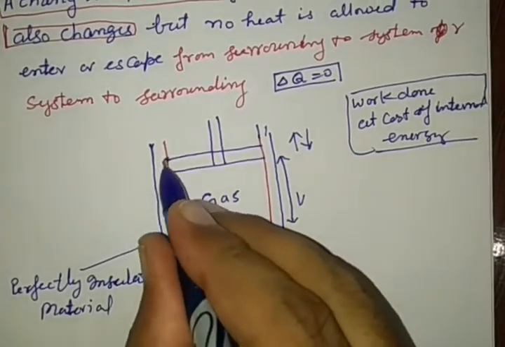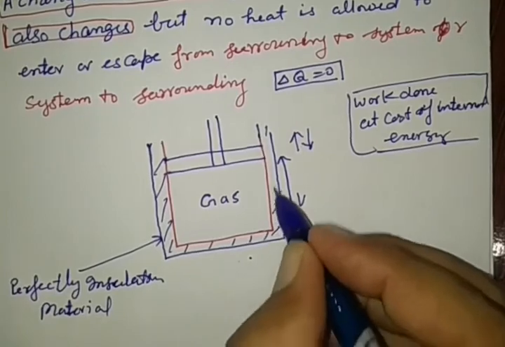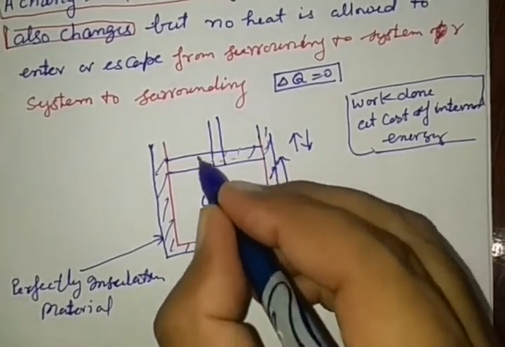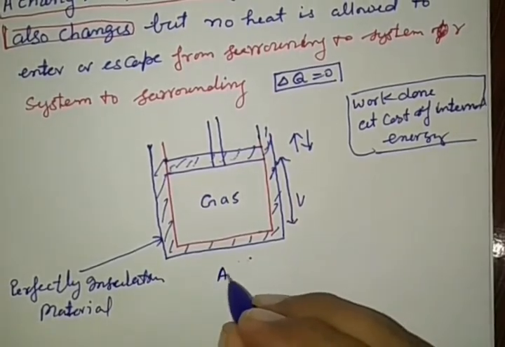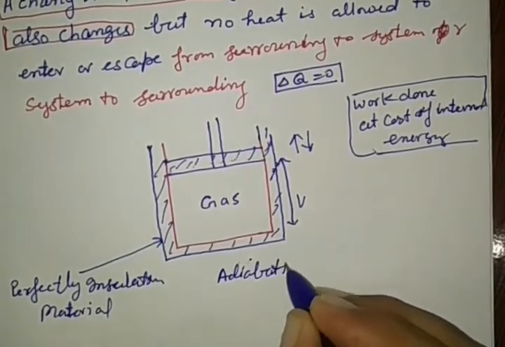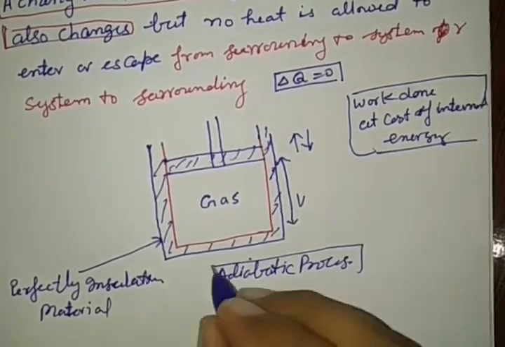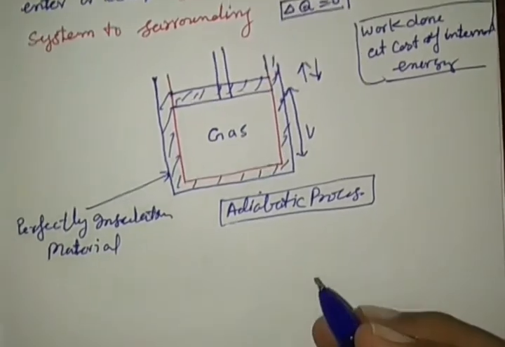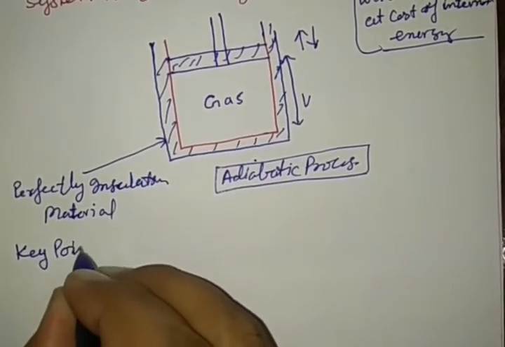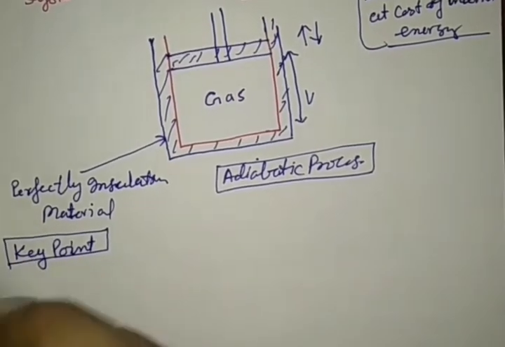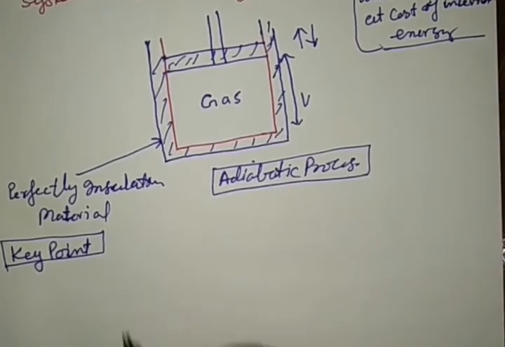So the wall of the container is made up of perfectly insulating material on all sides, right? So this process is called an adiabatic process. Here in the adiabatic process, see what the key points are. Same as the isothermal change, in the adiabatic process there are also two key points.